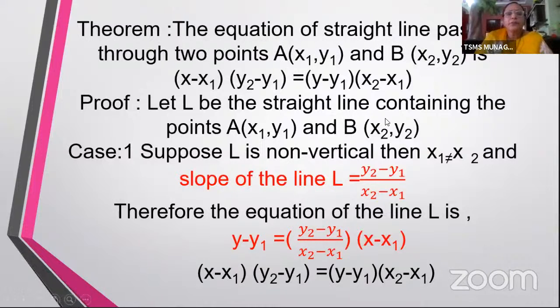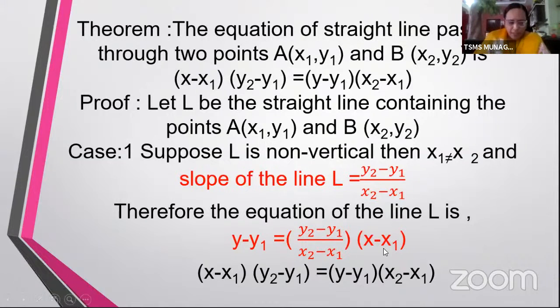As you know, there are 2 points which are given. The first thing that we would do is to find the slope of the line. You know from 10th class itself, the slope of the line is (y2 minus y1) by (x2 minus x1). Now in the point slope form, we have learned y minus y1 is equal to m into (x minus x1). In the place of m, we are going to substitute this formula of slope, and hence we get the 2-point form. Now this 2-point form is another famous form used while finding the equations of straight lines. So dear children, please remember this form: y minus y1 is equal to (y2 minus y1) by (x2 minus x1)